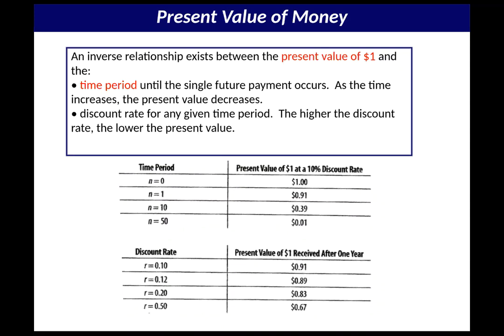It's the inverse relationship. Hopefully that made sense. If I invest 67 cents now at a 50% interest rate, it'd be worth $1 after the year. That's the same type of thing if you go from the future value to the present value now.